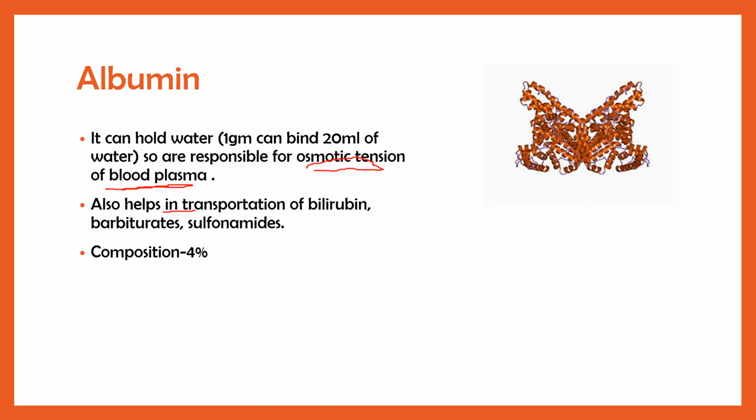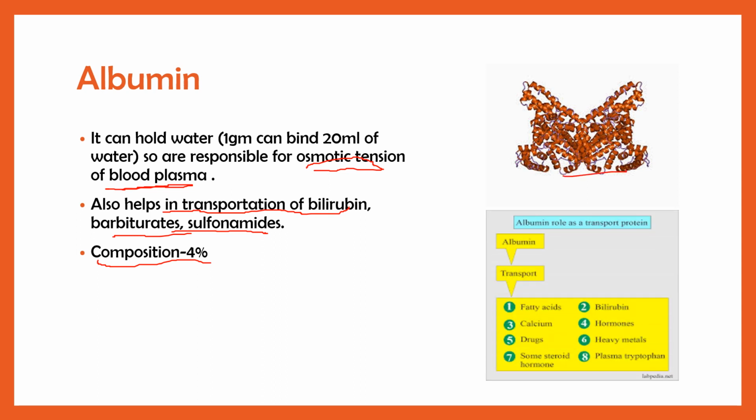Also, it helps in the transportation of some bile pigments like bilirubin, barbiturates, and some sulfonamides. Albumin carries these, and its composition is 4% in the blood plasma. So this is the albumin protein, and these are some of the roles that albumin plays in transportation. It helps in transporting fatty acids, calcium, drugs, steroid hormones, bilirubin, and some other elements.